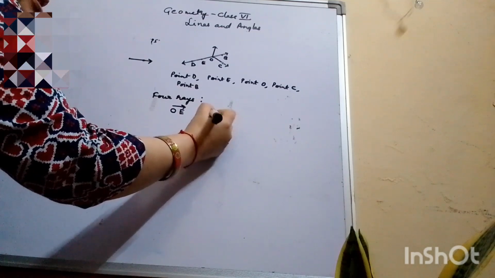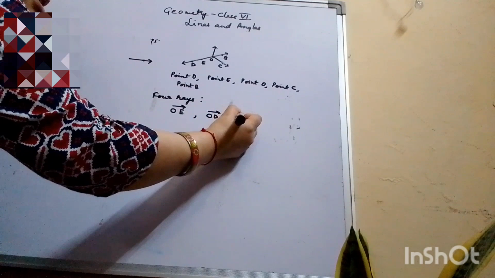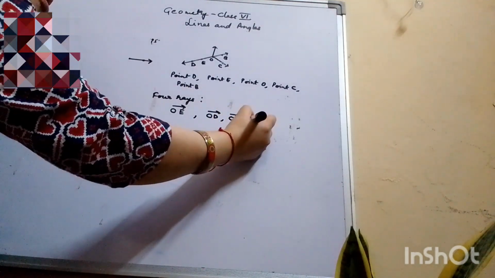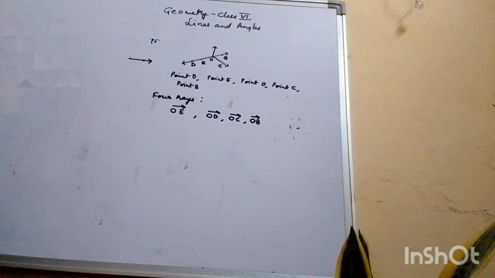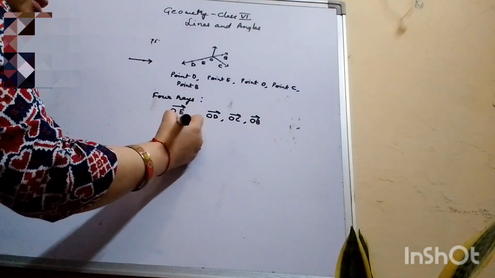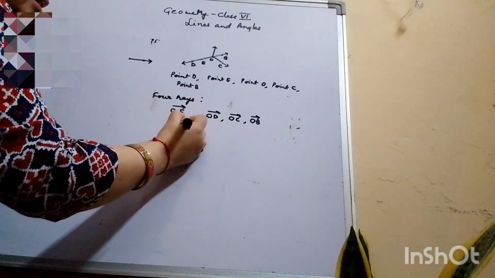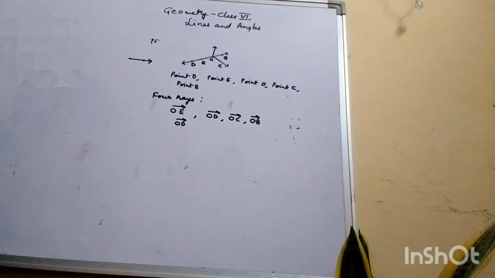Then we have OD. Then we have OC, OB. So these are few of the rays which are present in the figure. We can also write OD as another ray. So OE and OD both are the rays whose starting point is O.